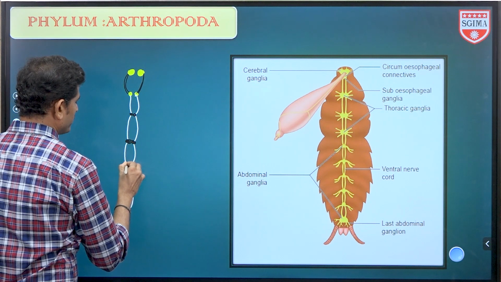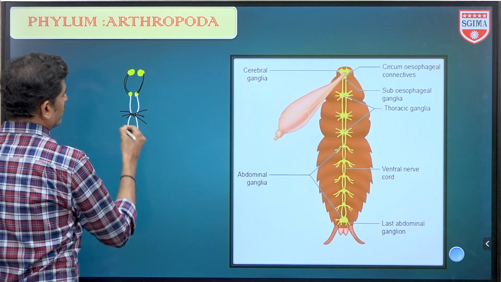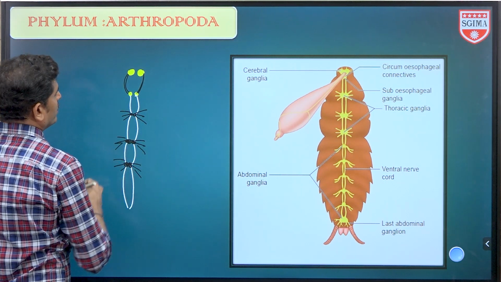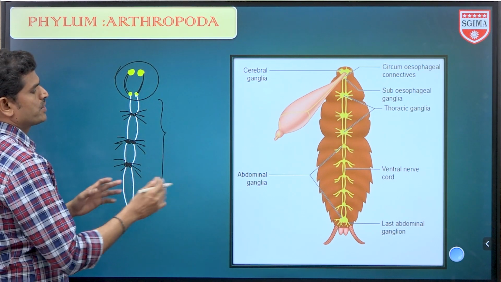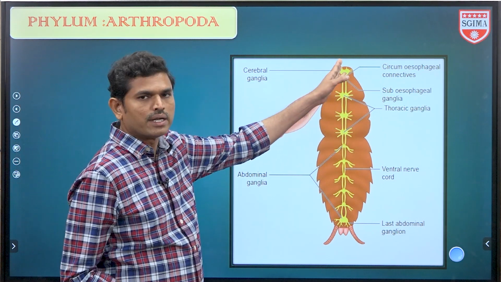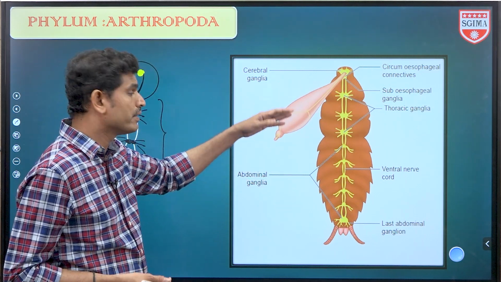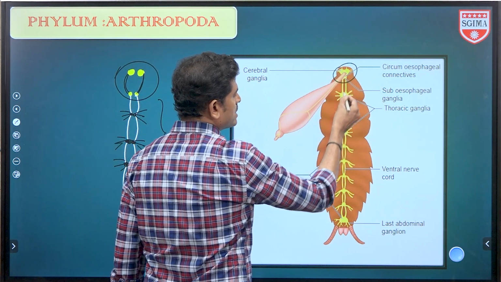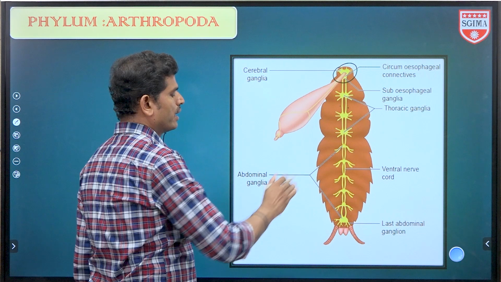Okay, this is a double ventral ganglionated nerve cord. These are segmental nerves, segmental ganglia. So this is a nerve ring and this whole nerve cord. So this is a neural system. It has divisions such as central neural system, peripheral neural system, and autonomous neural system. So this is a nerve ring and this is a double nerve cord present on the ventral side.